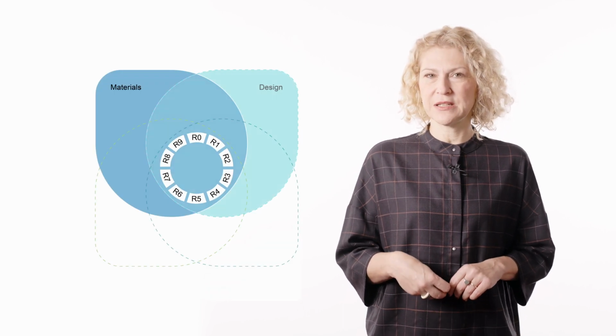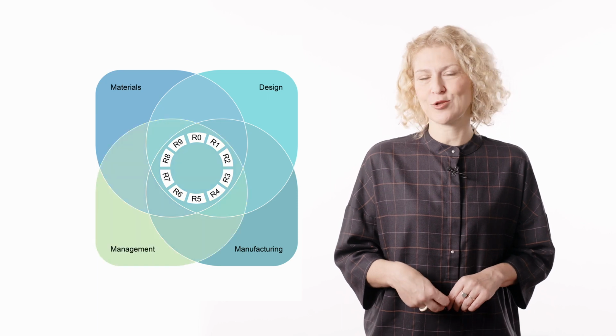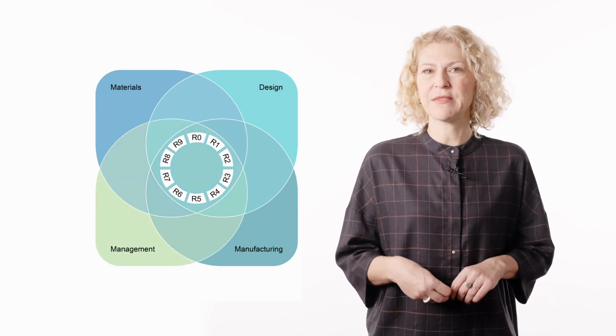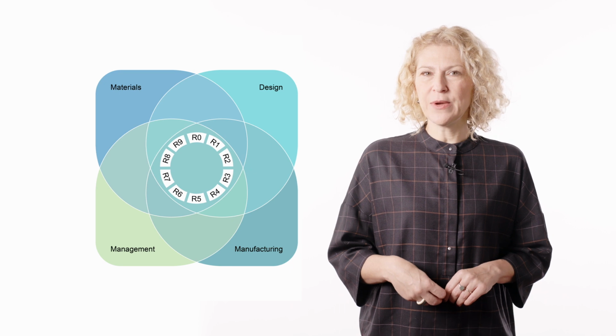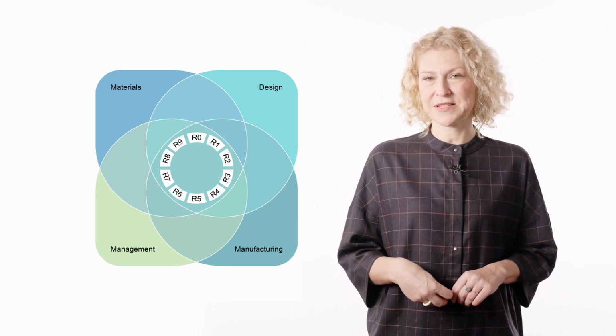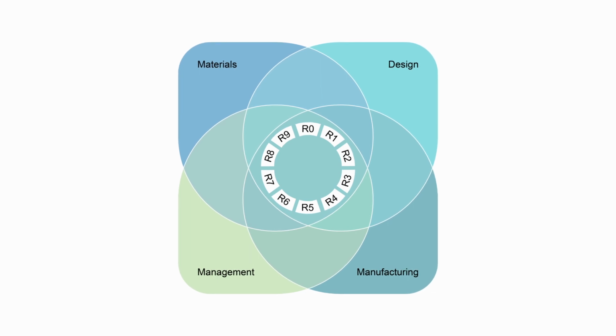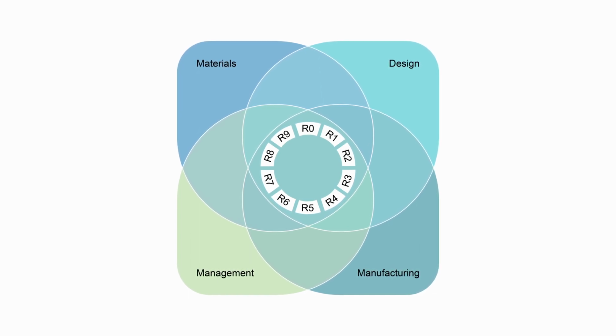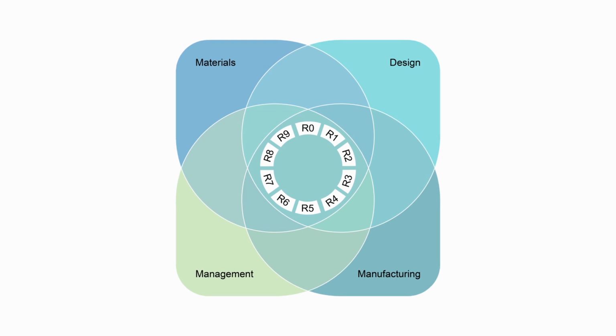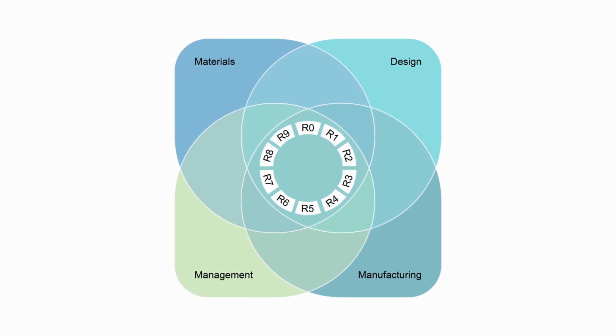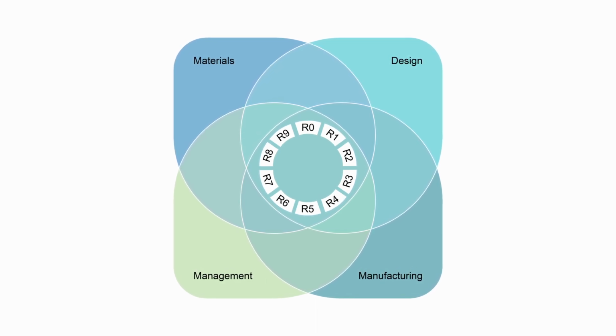Circular building products can be described by their relation to the four domains of materials, design, manufacturing and management. In order to make this graphically explicit, we developed the Circular Building Product Canvas. The canvas is a visual tool that can facilitate decision-making by drawing attention to issues related to the development of circular building products. At the heart of the canvas lie the R strategies.